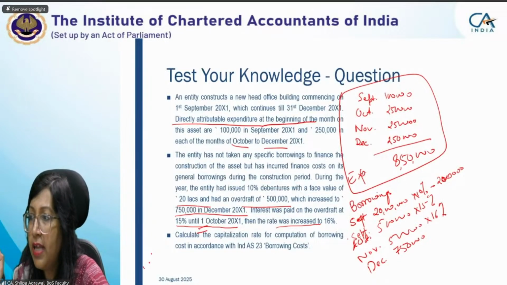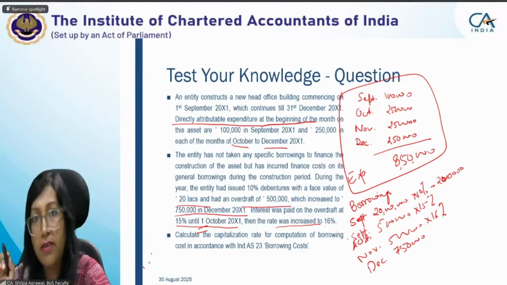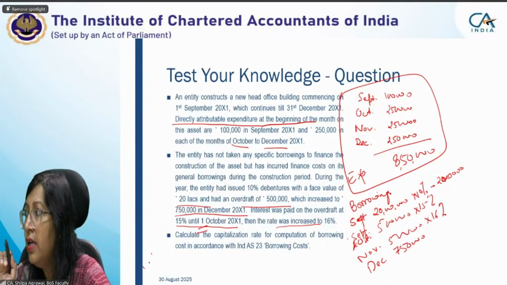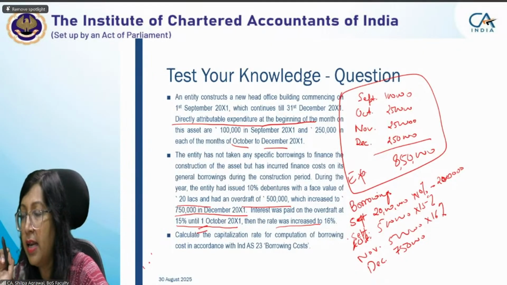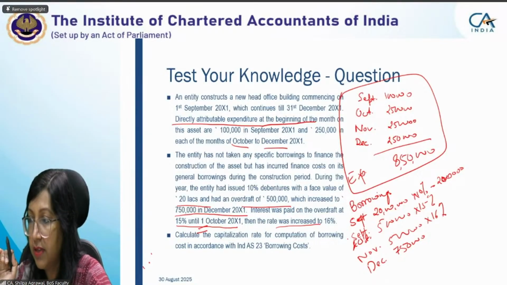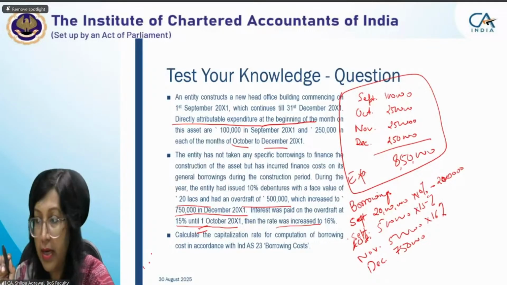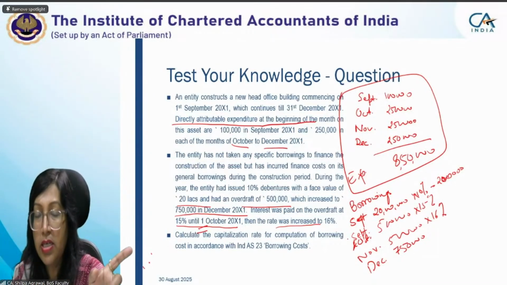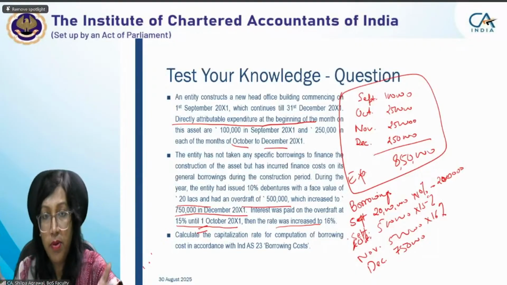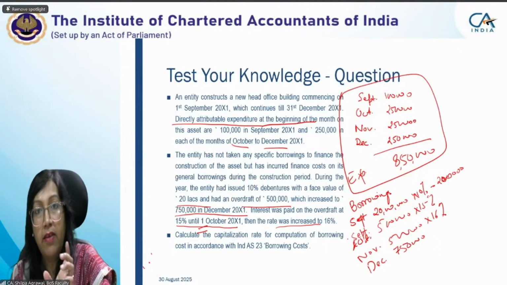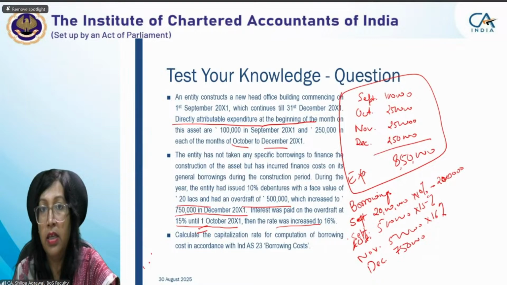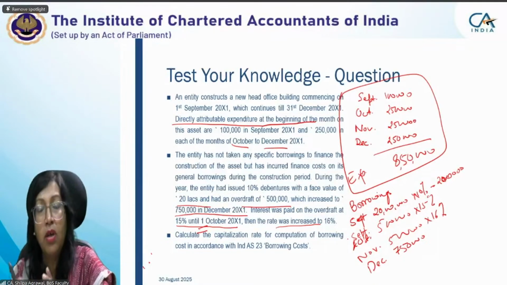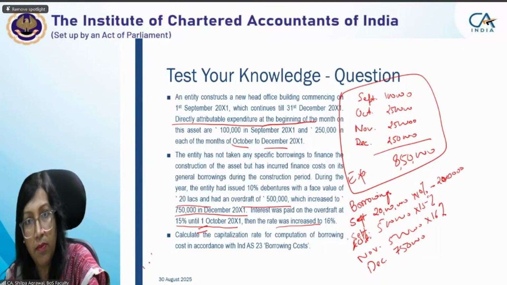Now, students, what I'll be doing is asking everybody to participate. Instead of you giving me the answer, I'll take a name and I want that person to give the answer. I want everybody to be participative. So I'll be asking a person and they will give me the computation. In this situation, we have distributed the borrowing month-wise, whenever there is a change either in the rate of interest or in the amount of the outstanding balance.